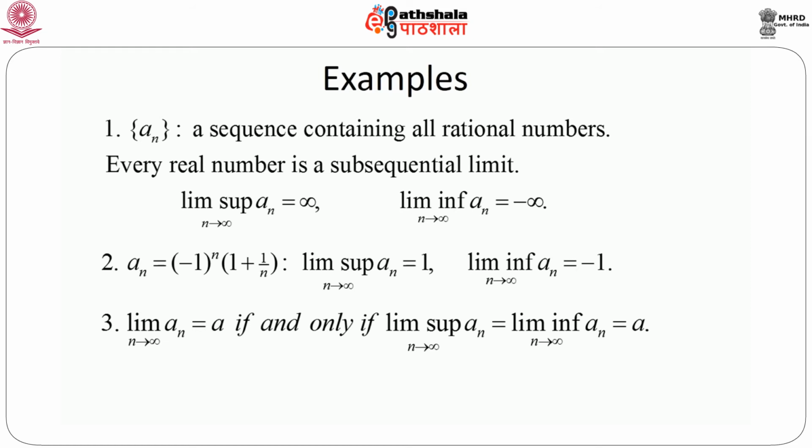Since the values are identical, all the subsequences will go to a, and hence the original sequence should go to a. On the other hand, if the original sequence goes to a, whatever the subsequence, it should go to a. That means the lim sup and lim inf must equal a. So intuitively this is very clear, and very simple mathematical arguments give the formal proof, which I leave as an exercise.